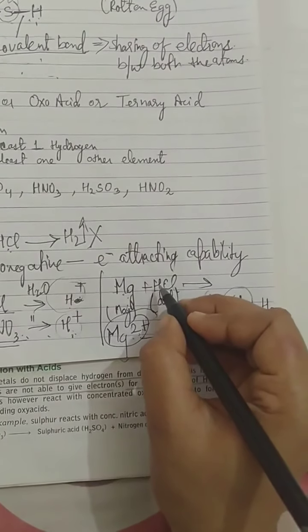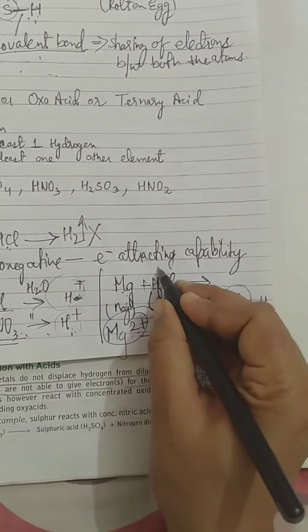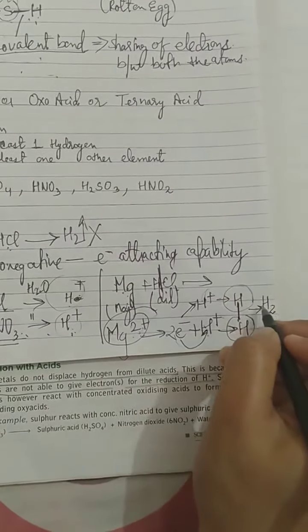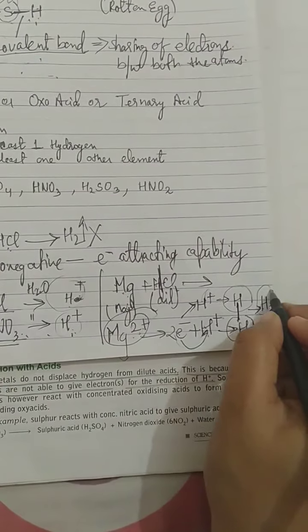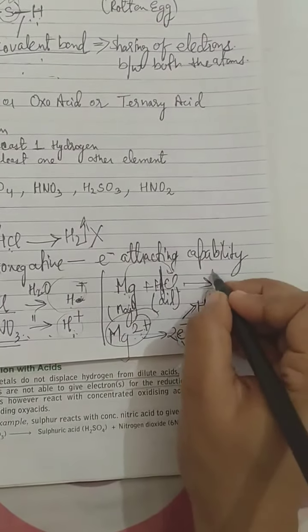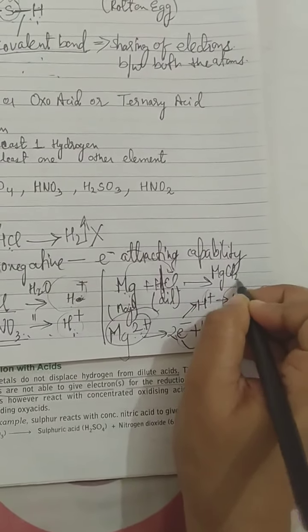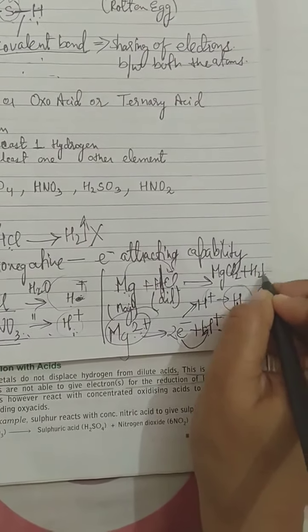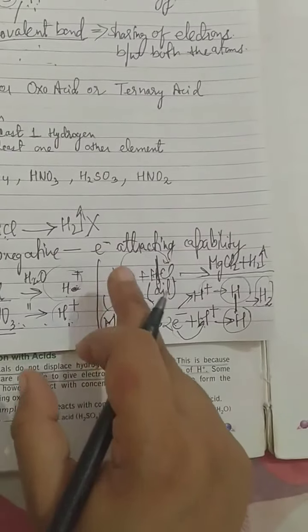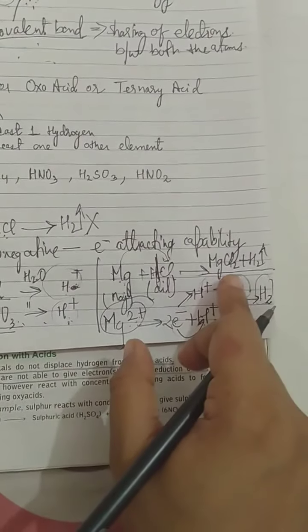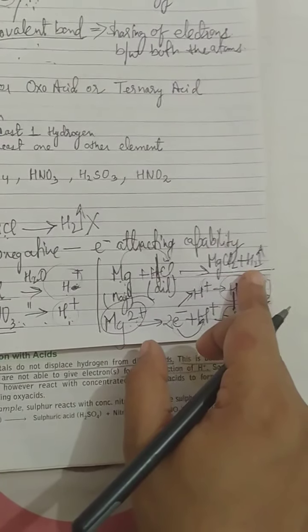Now what remains? This H plus ion of the acid, the hydrogen, gains the electron and becomes hydrogen gas, by accepting the electron of the metal. The rest combine to form MgCl2, and this is how hydrogen gas is released, and this is the equation which you have read before. This is possible because the metal was releasing the electron, and that is why it is forming hydrogen gas.